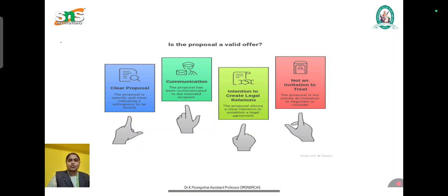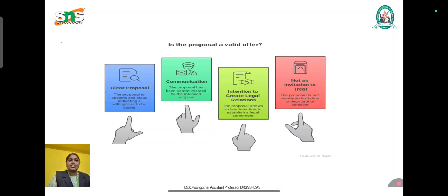The next thing is an express offer. An express offer is made by words, spoken or written. That is known as an express offer. The next thing is an implied offer. An implied offer is inferred from the conduct. So implied means it is inferred from something the person does. The next one is a standing or continuing offer. Some offers may be open for a period of time. That is known as a standing or continuing offer.